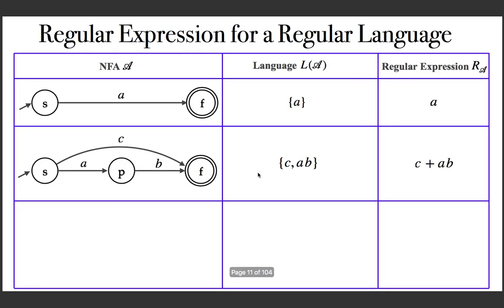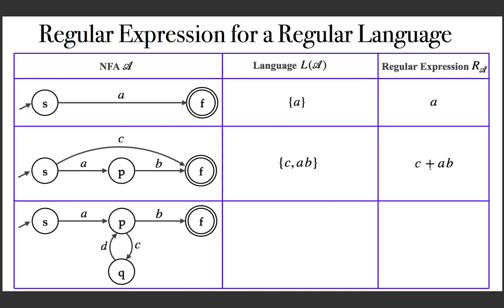In addition to that, if you allow this intermediate state, there is one more path, that is for AB. So, AB is also coming into the language. And for AB, the regular expression is A concatenated with B. So, this is the sum of two regular expressions. C is a regular expression representing the strings for which the path is not going through the intermediate state, the direct path, that is C, plus the regular expression representing the paths going through the intermediate state. That's what we have.